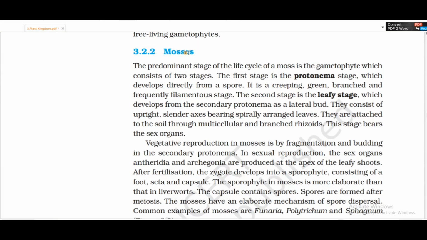Next, mosses. The predominant stage of the life cycle of a moss is the gametophyte, which consists of two stages. The first stage is the protonema stage, which directly develops from a spore. It is a creeping, green, branched, and frequently filamentous stage. The second stage is the leafy stage, which develops from the secondary protonema as a lateral bud.